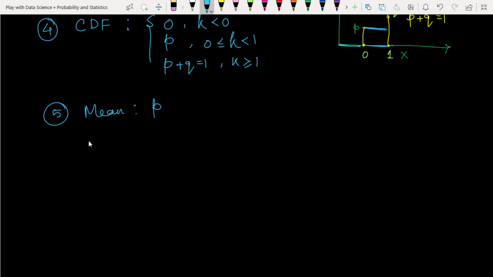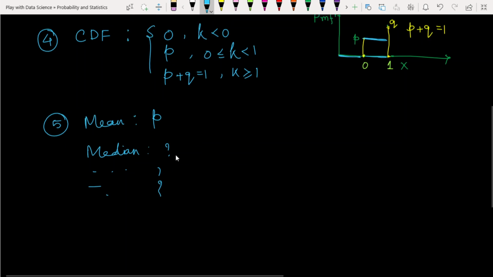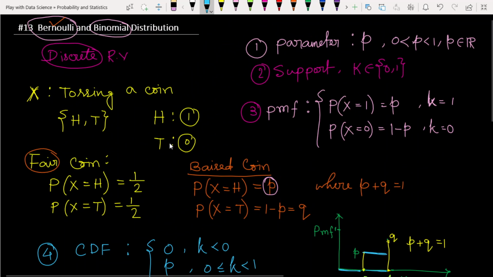You can also easily find its median, mode, variance, and all the statistical notations. I am not going to discuss this. I think you have understood when we use the Bernoulli concept and why it is important, and I hope this gives you the intuition of that.